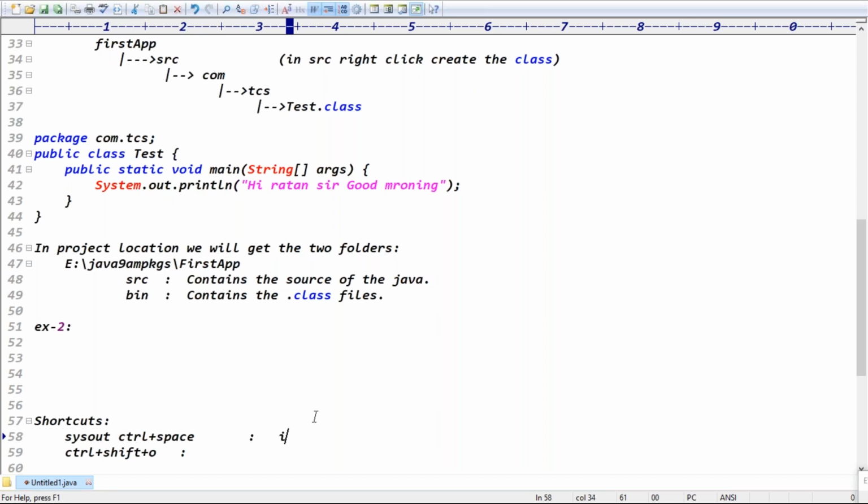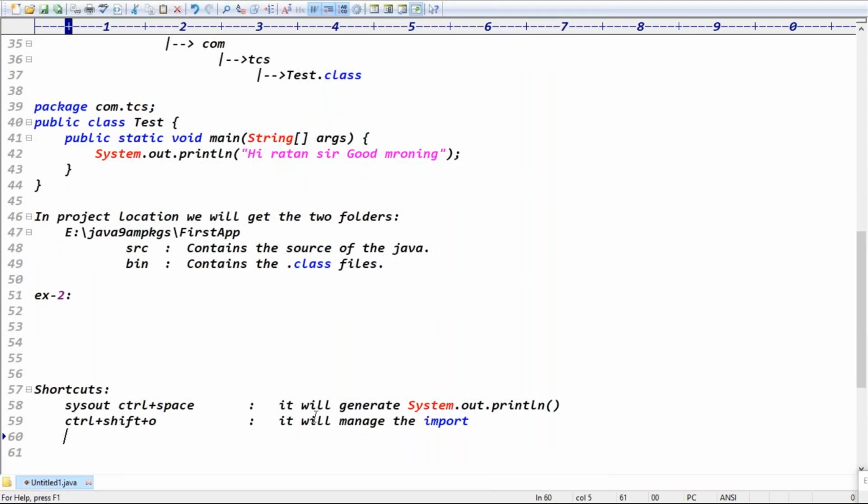Sysout, Control Space means what, guys? It will generate the System.out.println message. Control Shift O means what? It removes and adjusts the imports. It manages the imports. Manage the imports means if unnecessary imports are there, they are removed, and if necessary imports are required, they are imported automatically.